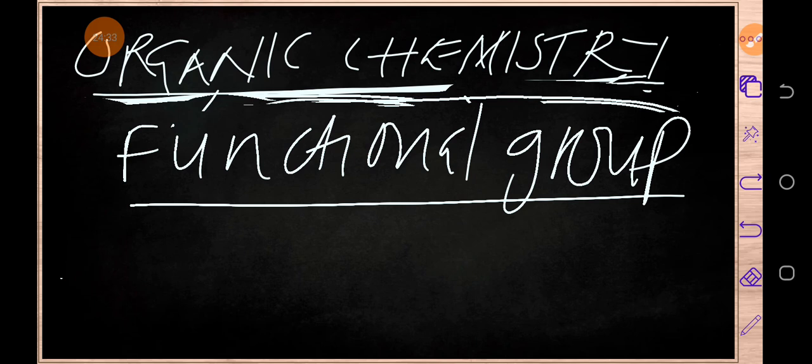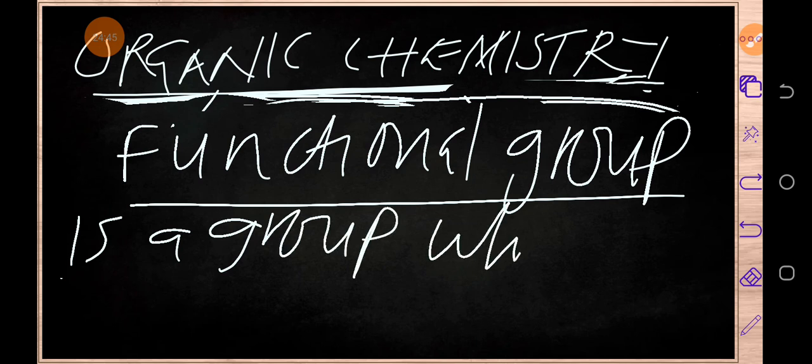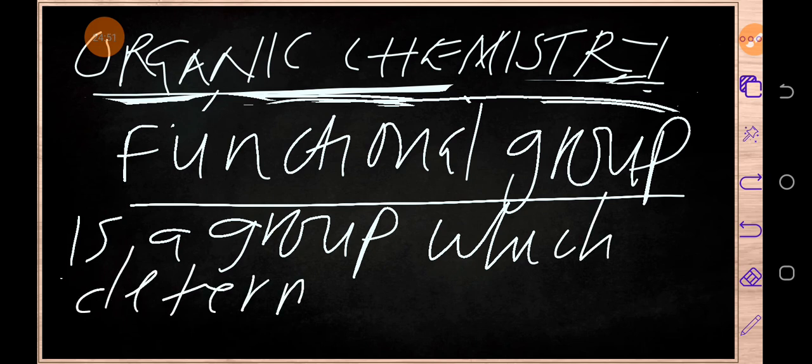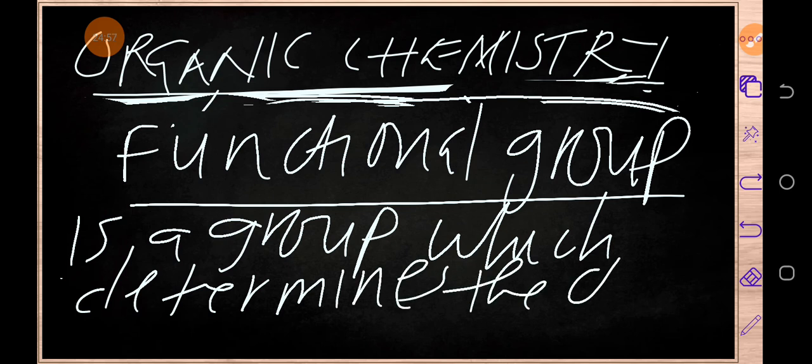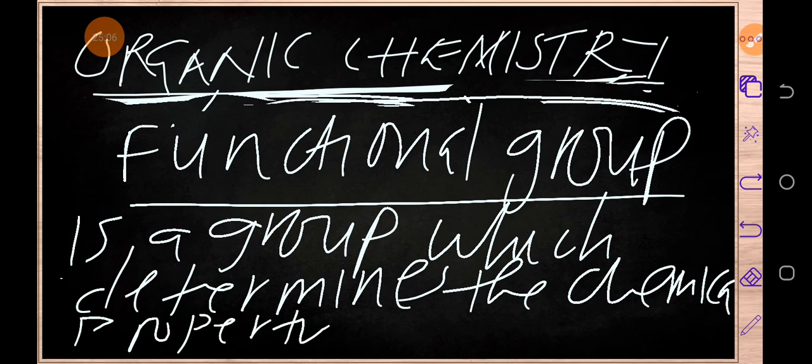Okay, maybe let me just write the definition in case you are writing. A functional group is a group which determines the chemical properties of organic compounds.